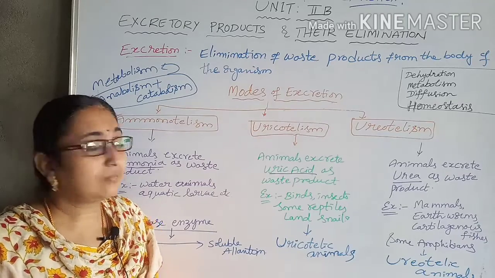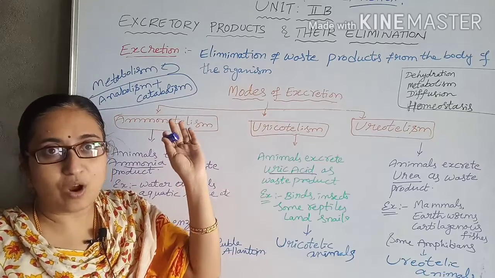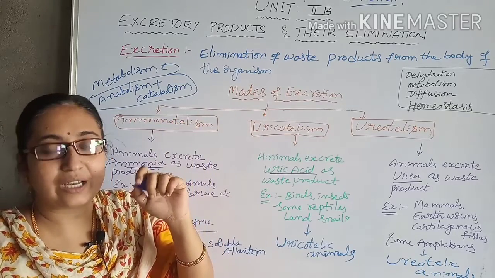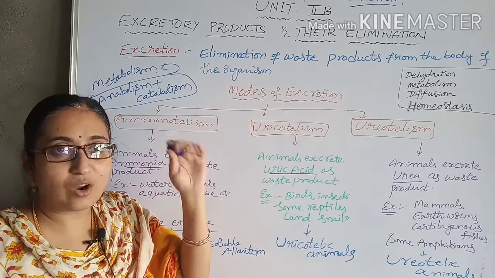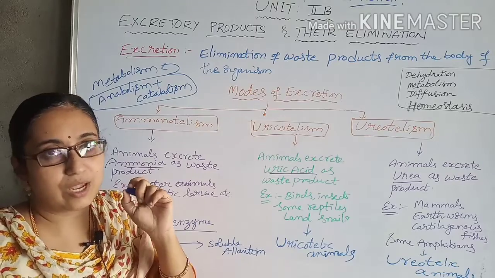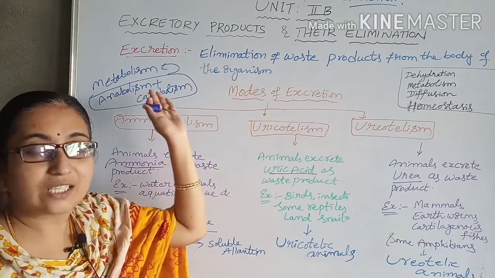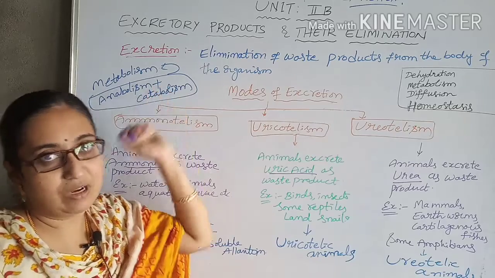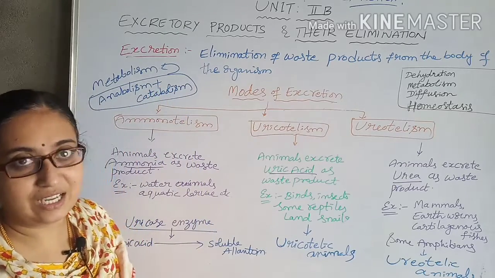Okay, so in anabolism, to form the macromolecules, energy is required, that is ATP is required, whereas for catabolism, for the breakdown of the molecules, energy is liberated. These chemical reactions occur in metabolism. Why am I telling this?